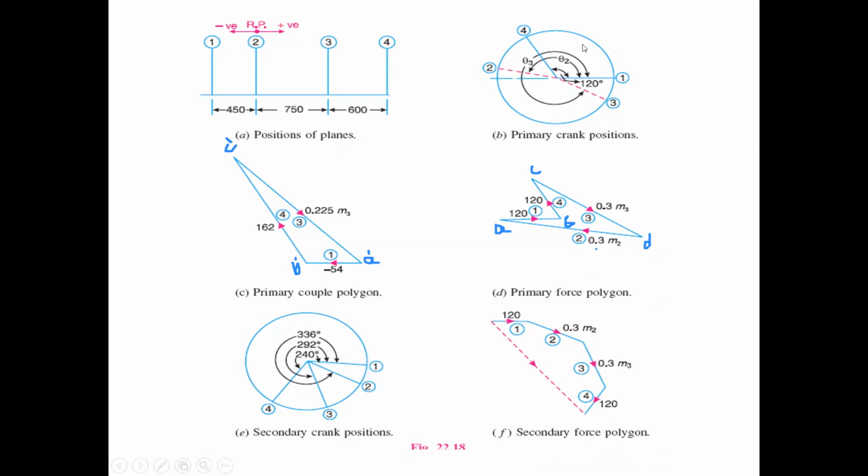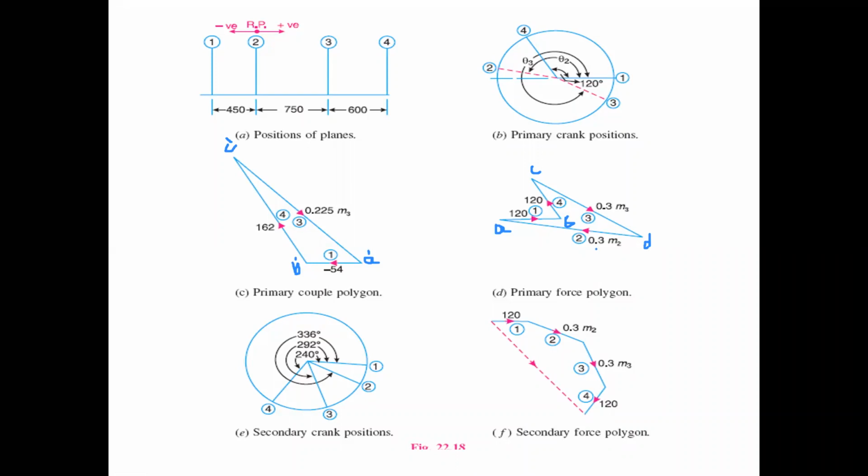Those are the theta 3 value and the theta 2 value, and they are multiplied two times. From that you draw the angular positions of the cranks: 1, 2, 3 and 4. Twice the speed: for the secondary forces, the angular displacement is double and the speed is also double.